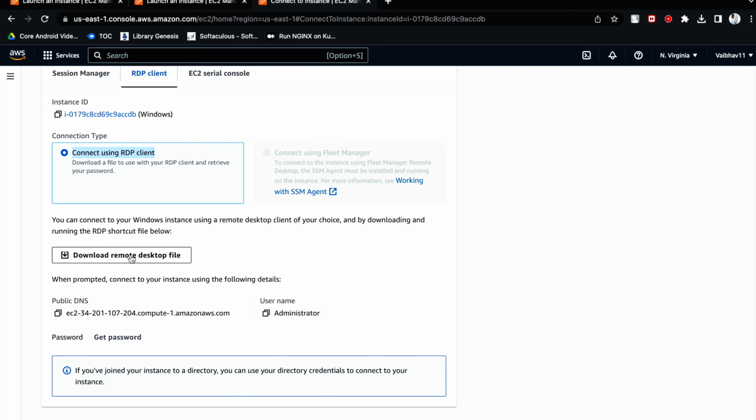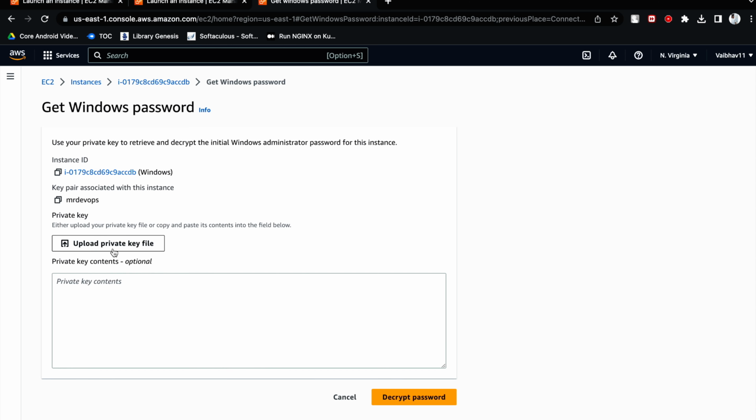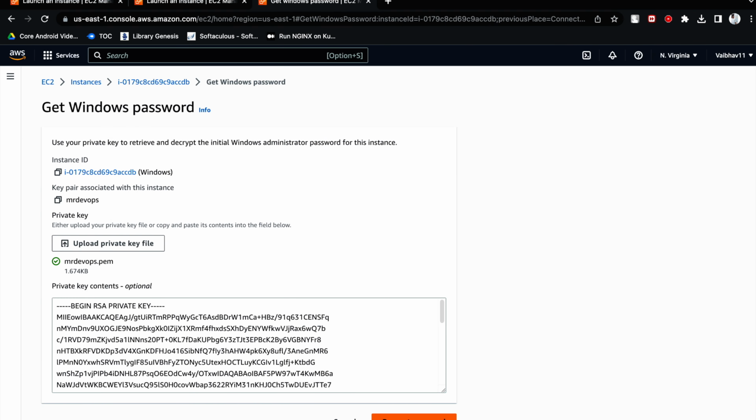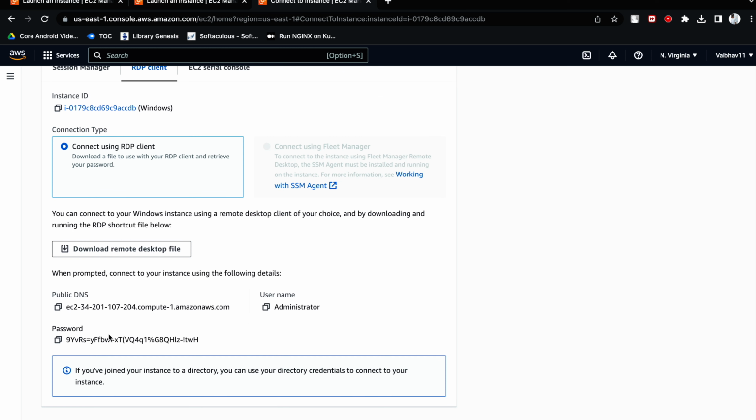Here you have to download the remote desktop file, and here you have to get the password. So how will we get the password? If you remember, we attached a key, the PEM key, MrDevOps.pem. Using that we have to get the password. So this is the key I will be choosing. Just select that and click on decrypt password. So this is your password and this is your username to connect.